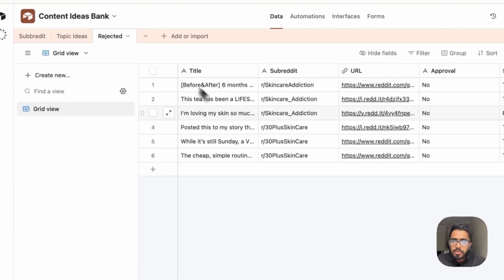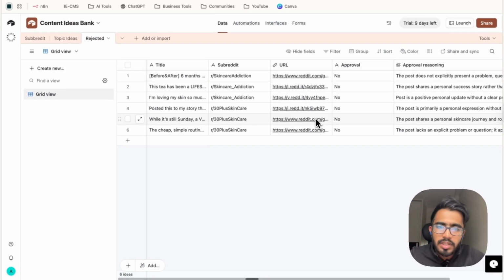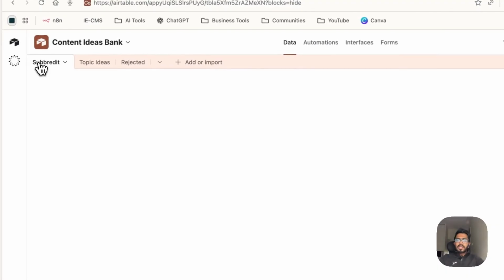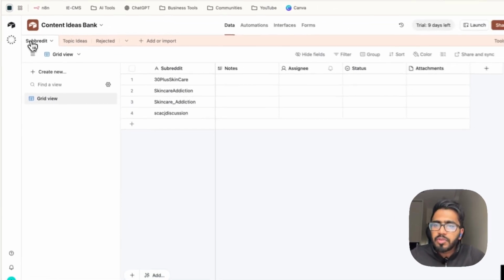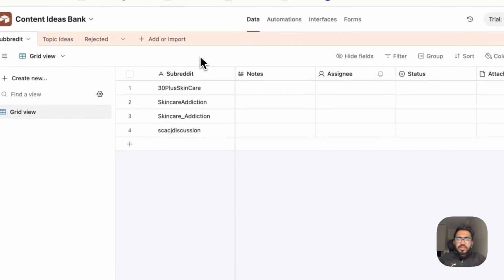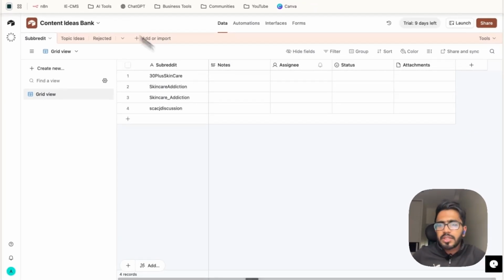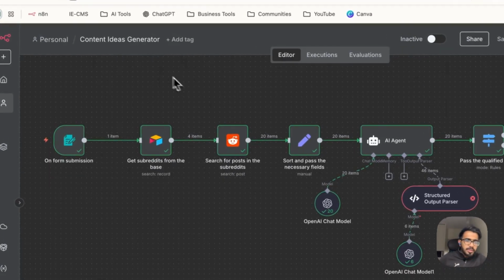And then in the rejected tab, you can see the remaining 6 ideas that were rejected, and they've also been recorded. This is exactly how this entire workflow looks. These are the subreddits that I had selected initially. So this is how the entire workflow works. Let's get into the details and I'll tell you how all the settings work.